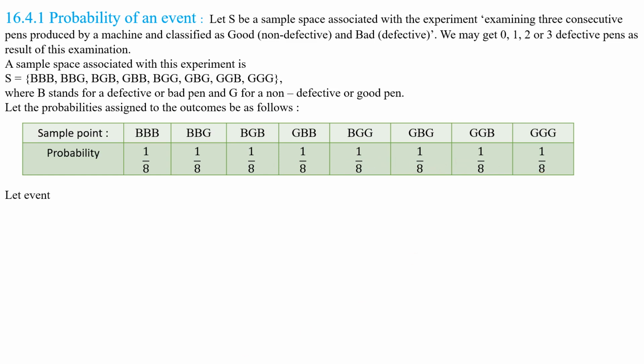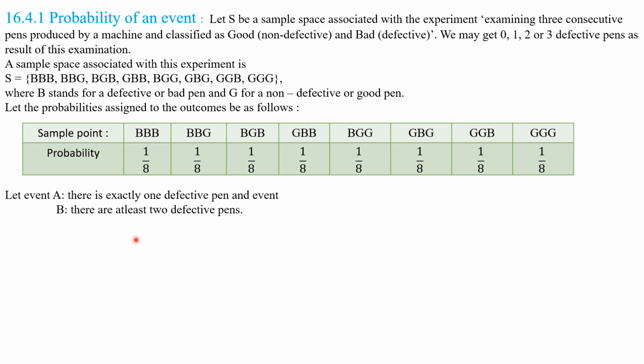Let event A be: there is exactly 1 defective pen, and event B: there are at least 2 defective pens. Okay, my children.